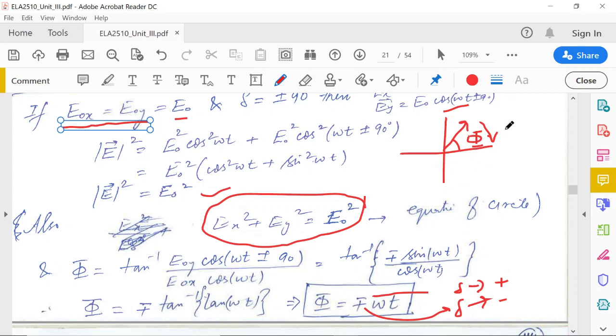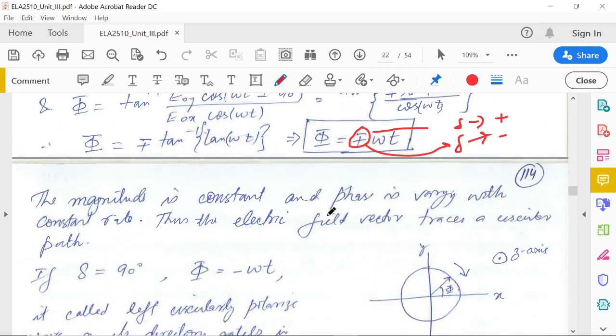If it is positive, it will go in this direction. So it can rotate either in the clockwise or in the anti-clockwise. But the magnitude remains constant, so it will make a circle. So it will be moving in the clockwise direction or anti-clockwise direction, depending upon whether this value is positive or negative. We have two types of circularly polarized wave.